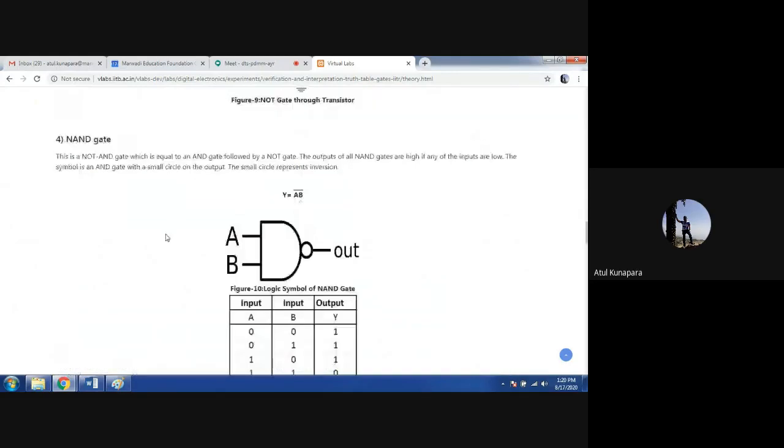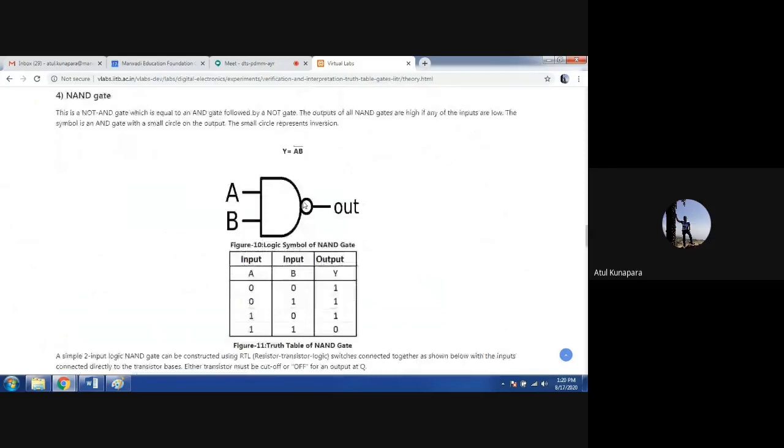This NAND gate can also be realized using the combination of your AND gate and NOT gate. So that's why this is not a basic gate. Your basic gates are AND, OR and NOT. Because this new gate which we are talking about is the NAND gate, which you can say is a reciprocal of your AND operation. So here you can see that in the truth table also.